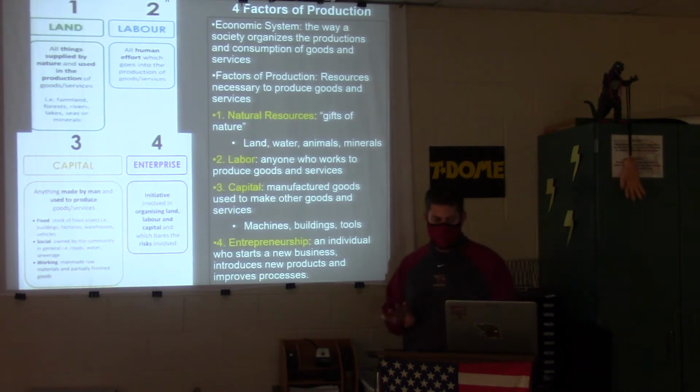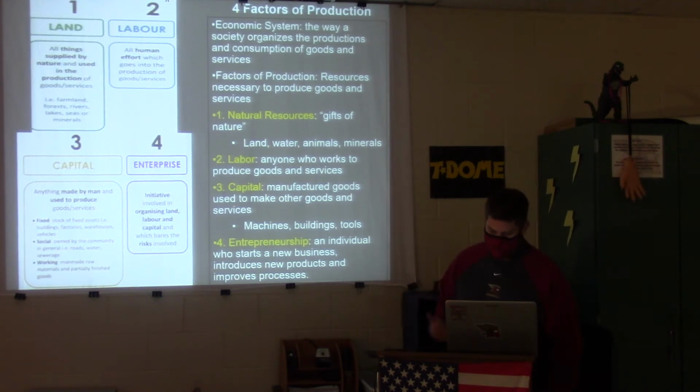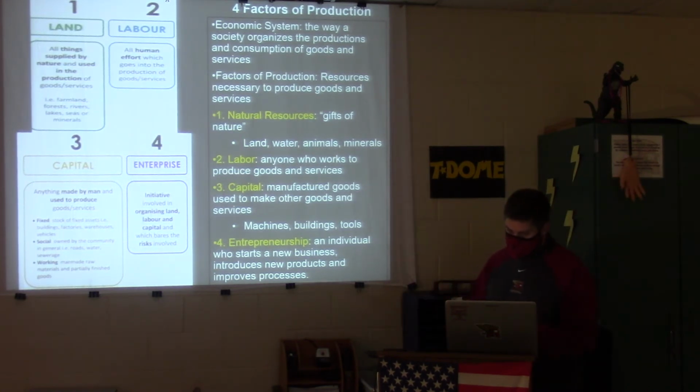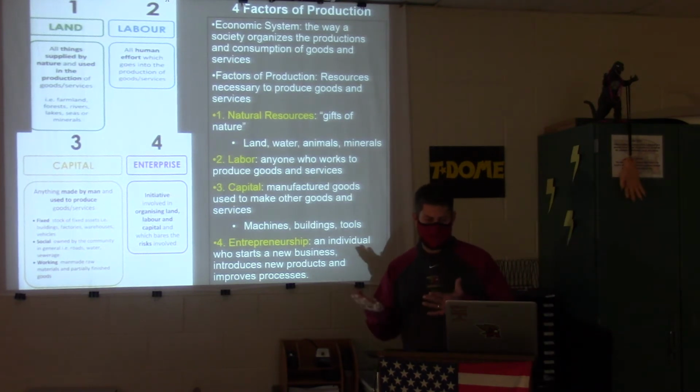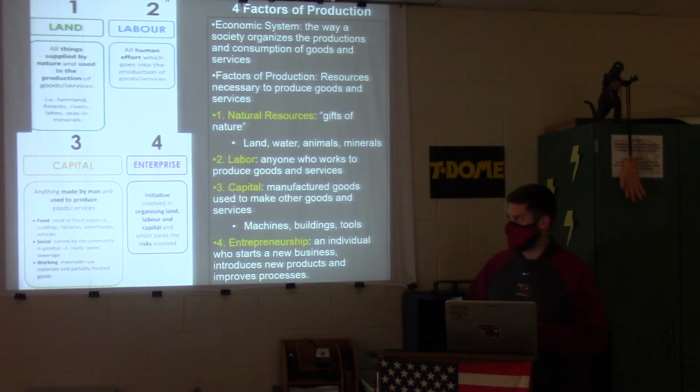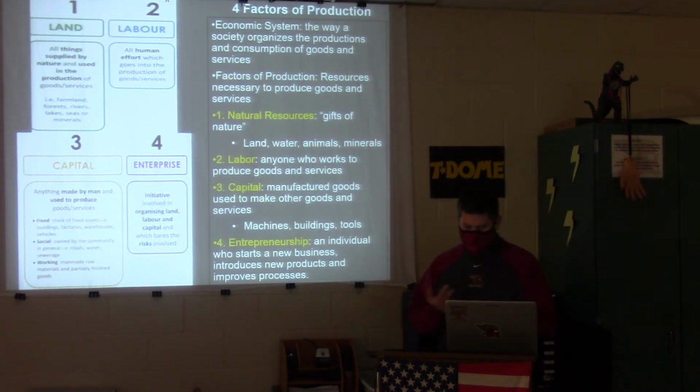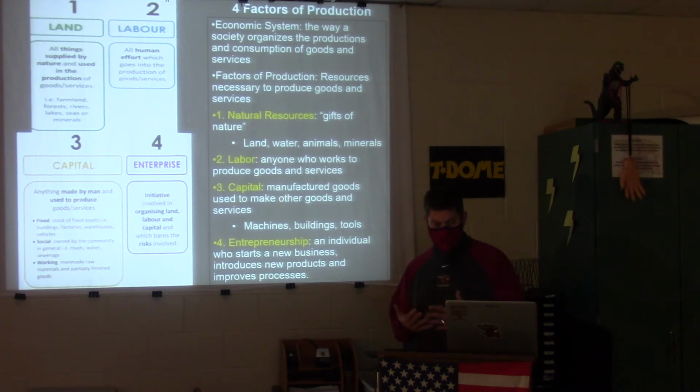But all 4 of those have these factors of production. Resources necessary to produce goods and services. Natural resources, gifts of nature: land, water, animals, minerals, stuff that comes from this earth that we can change into products. Labor, anyone who works to produce goods and services.